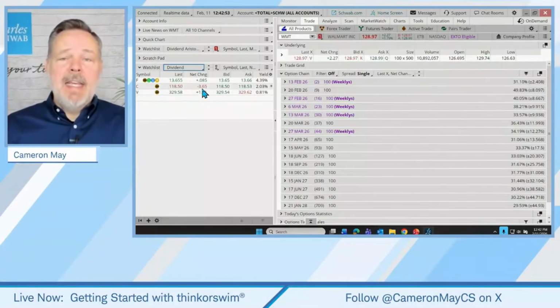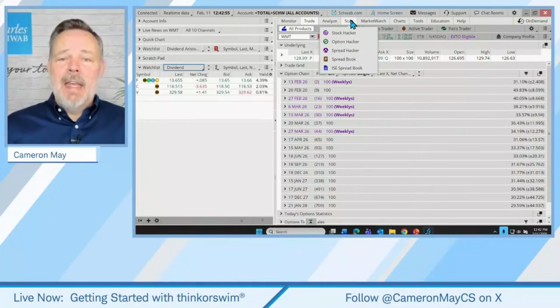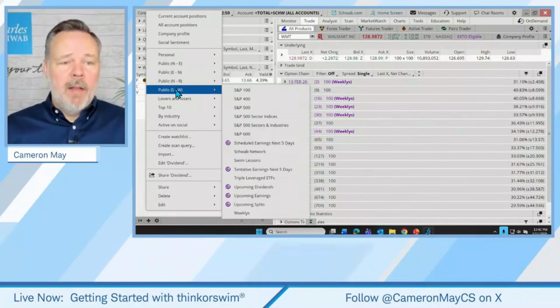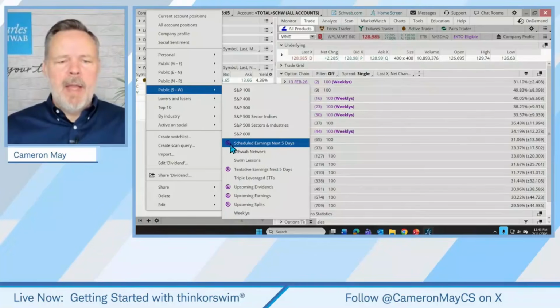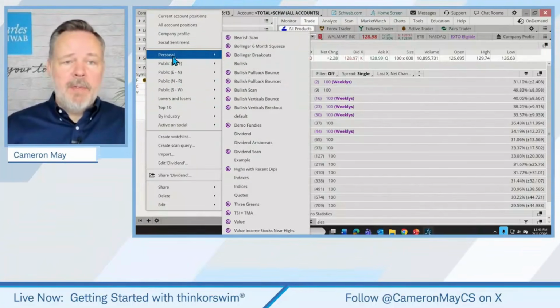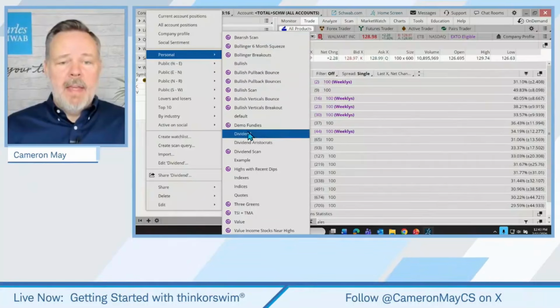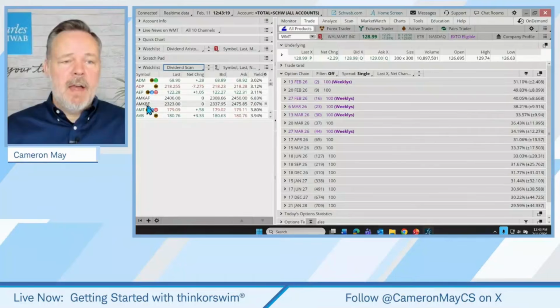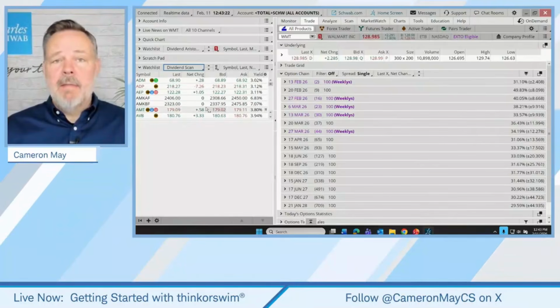And as a matter of fact, even if we've created a scan and saved a scan, those will appear here as well. So if I look at the public watch lists, these that have this little almost looks like a copyright logo next to it. But in any case, those are scans. So if I go to my personal watch list, I can see, for example, my dividend scan. And here are stocks resulting from a dividend scan.